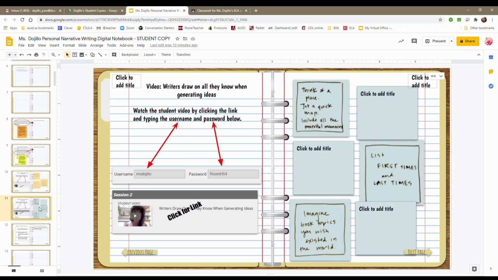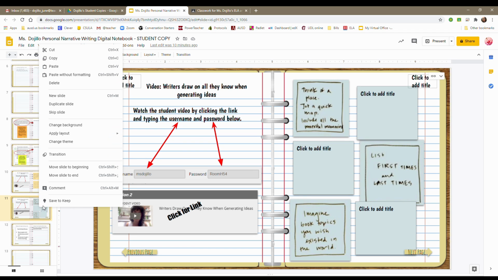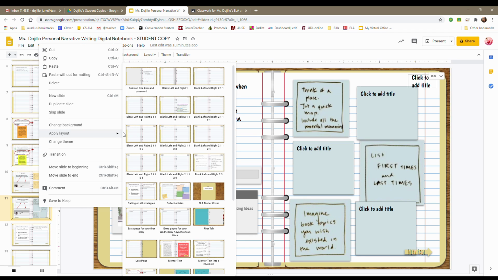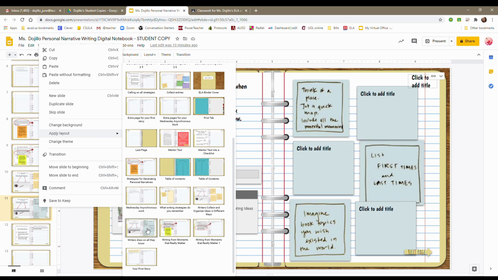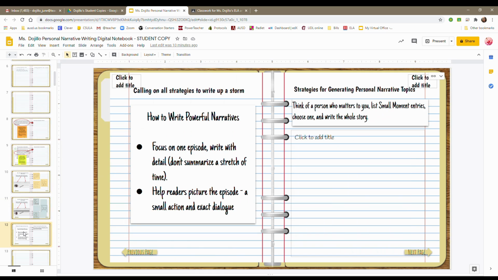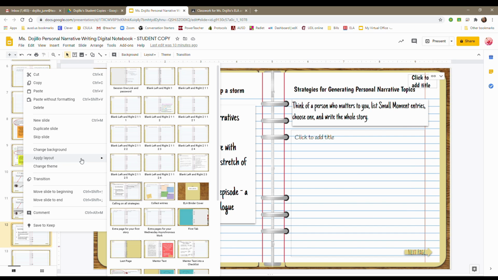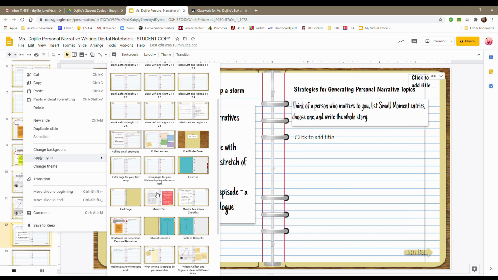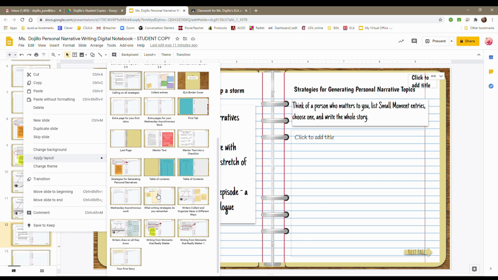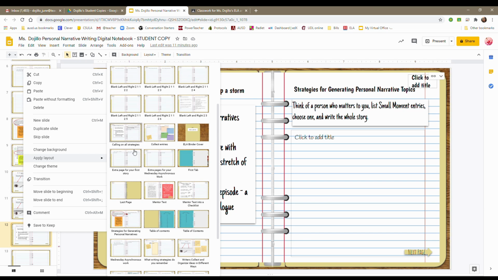Then I'm going to go to slide 11, and I'm going to apply the slide titled Writers Draw on All They Know. And then I'm going to go to slide 12, repeat the process, apply layout, but this time I'm going to apply the slide titled, where is it? Calling on All Strategies, right here.